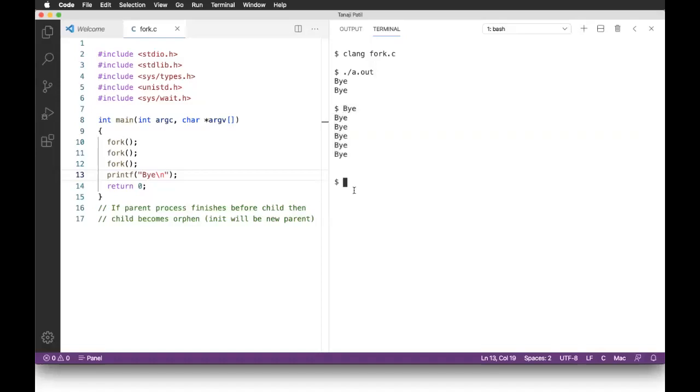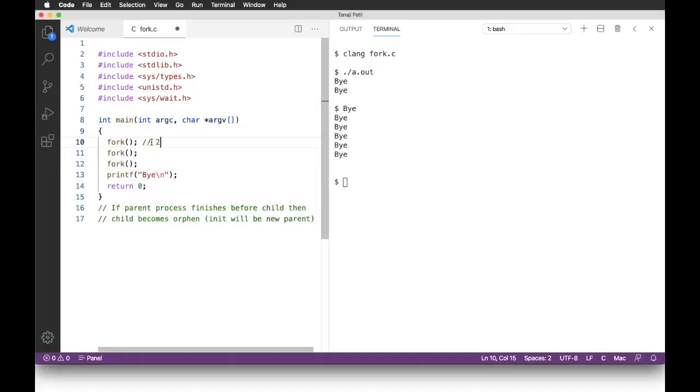Okay, now why is this happening? Why 2 raised to 3? So the thing is, on line number 9 nothing is there, but here only parent is there. On line number 10 only parent is there, but on line number 11, because the previous fork was successful on line number 10, after this fork there are 2 processes.